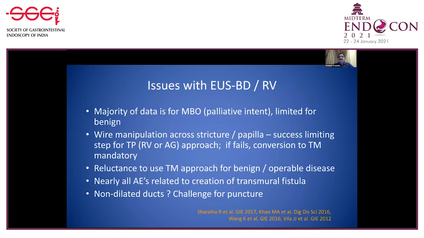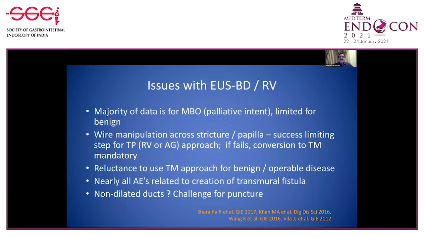Limited data is available for benign diseases. Wire manipulation across the stricture and papilla is a success-limiting step for the transpapillary or rendezvous approach, which is considered a safer one. If it fails, conversion to a transmural approach is mandatory.